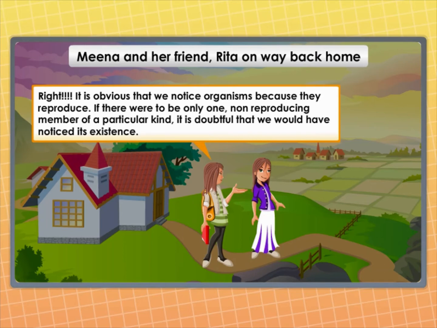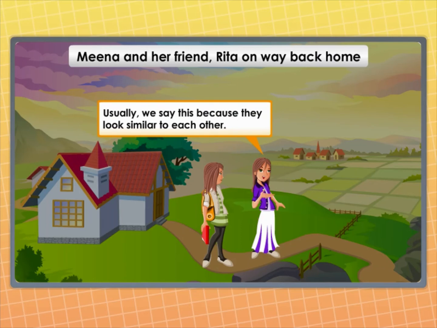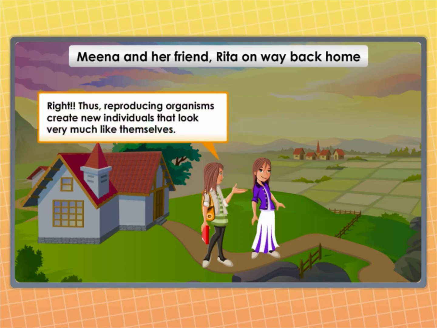How do we know that two different individual organisms belong to the same species? Usually we say this because they look similar to each other. Right. Thus, reproducing organisms create new individuals that look very much like themselves. Let me tell you more about this in this chapter.